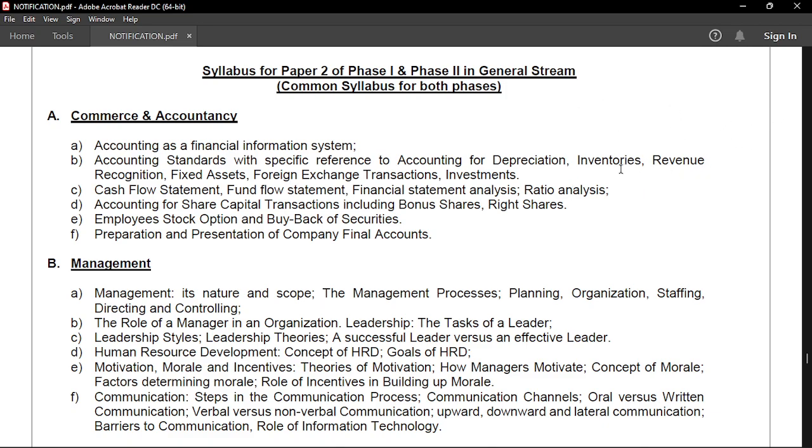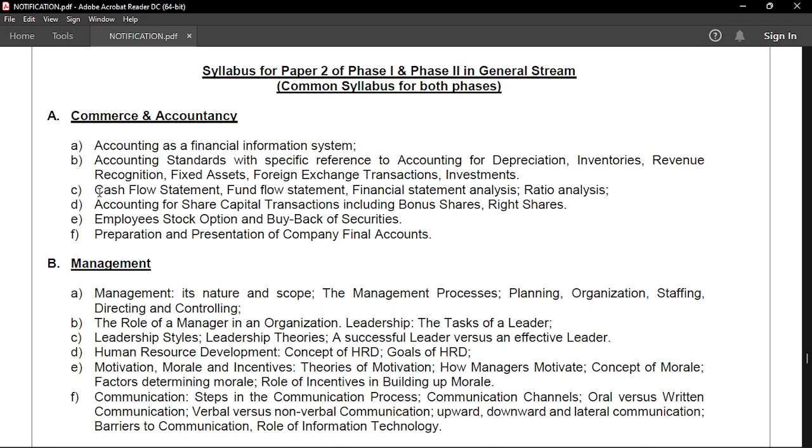All of these things are very important, and there are some new standards known as Ind AS, Indian Accounting Standards, which are recently released, but these are not implemented in every industry in India. So these are not as important as your normal accounting standards, but you need to know a little bit of the gist about those new accounting standards. So read about them as well. You can find numerous videos on YouTube for that.